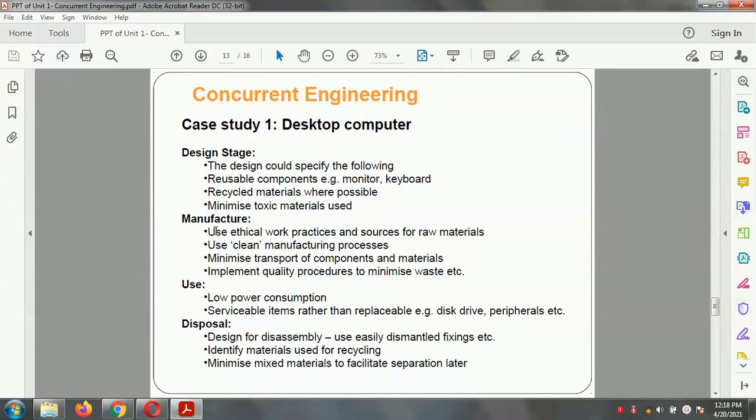The manufacturing is related to the use of ethical work practice, use of clean manufacturing processes, minimizing transport of components, and implementing quality. The users are related to lower consumption and a serviceable design, and disposal is related to design and assembly, identifying the material used for recycling and minimizing mixed material to facilitate separation later. So these are the various activities carried out with concurrent engineering in the first case study.